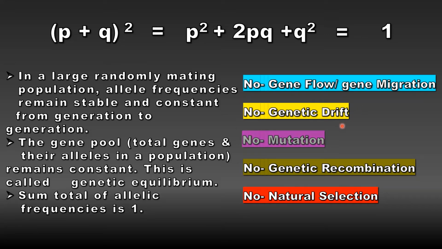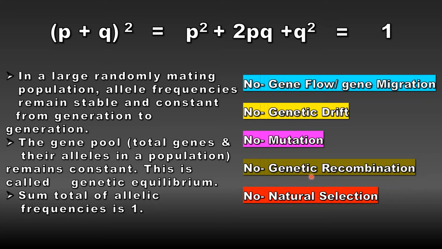Mutations are also possible due to radiations or due to some chemicals. Now genetic recombinations are part and parcel of sexually reproducing organisms. Genetic recombination occurs during pachytene of prophase 1 due to crossing over. It also occurs during metaphase 1 of meiosis due to random arrangement of maternal and paternal chromosomes.